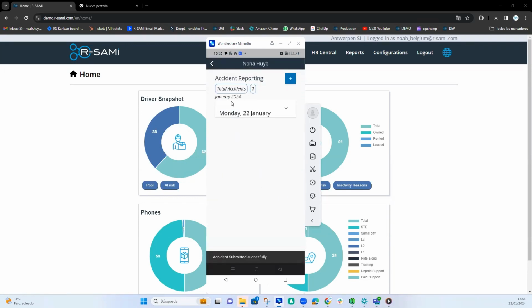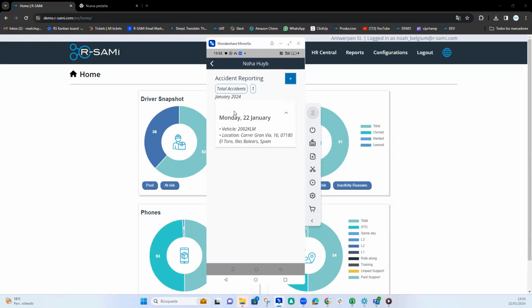And here, as you can see in accident reporting, January 2024, Monday, 22nd of January. As you can see here, vehicle 2002 KLM, location Carrera Gran Via, 16 El Toro, ES by Harris Bay. You see that the accident has been added.